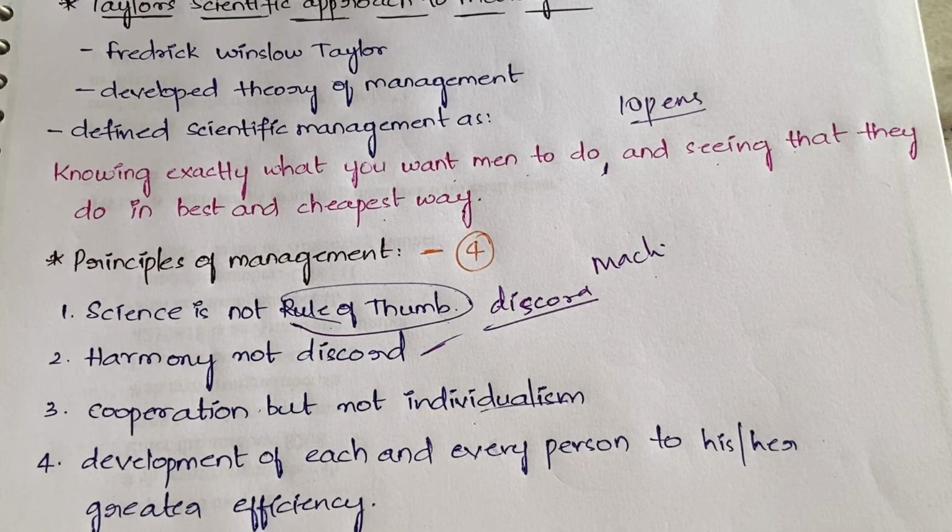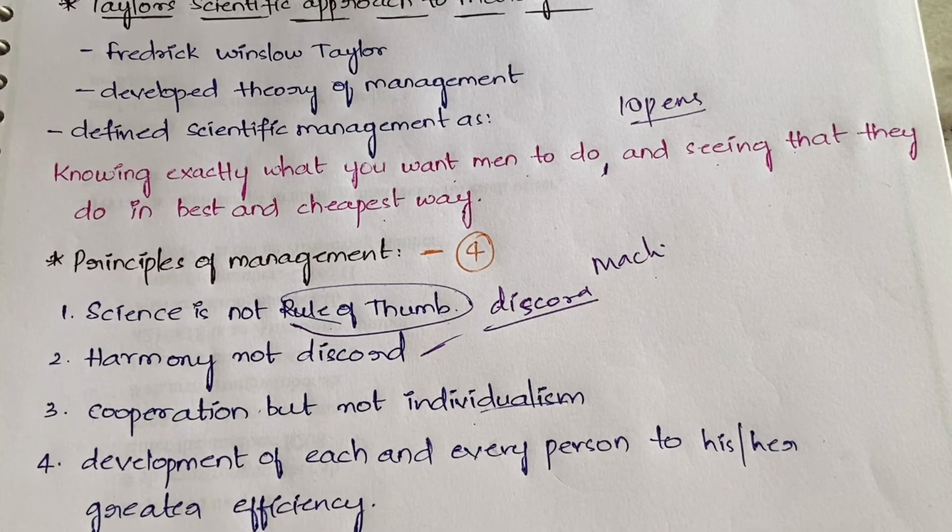So the labor should have the freedom of giving the ideas, suggestions to the management, and even if the idea which is given by the labor or the worker is good, then the management has to appreciate, the management has to reward them by giving some extra bonus or giving some gifts and all, so that it will be an encouragement for them, and even other workers also will get a motivation, will get encouragement to do something new, right?